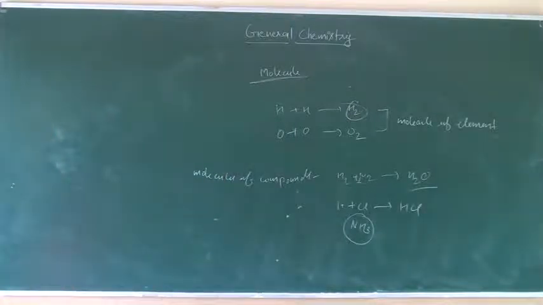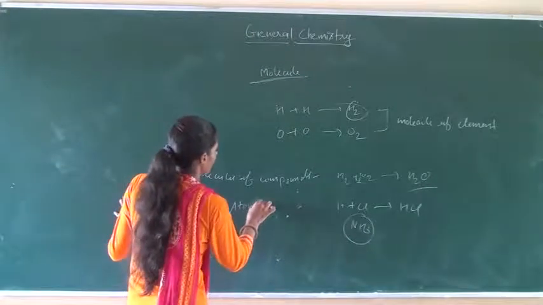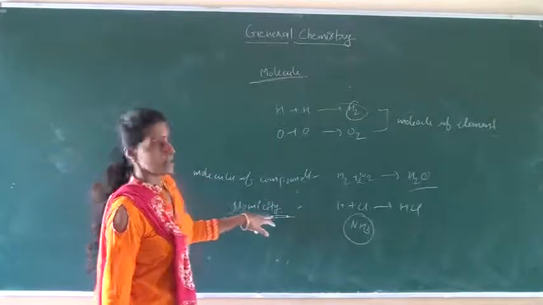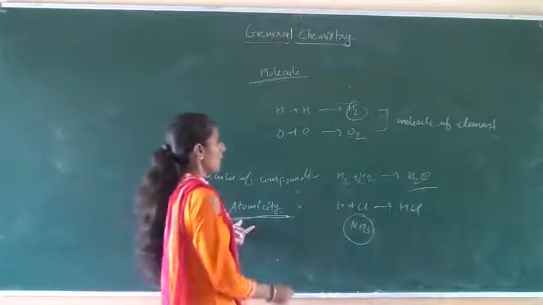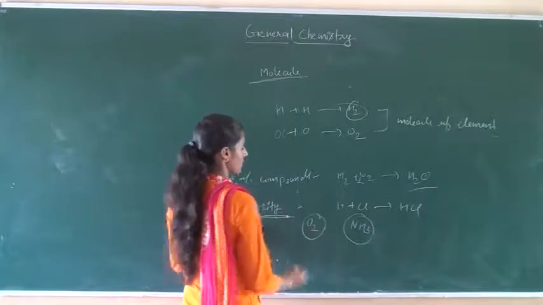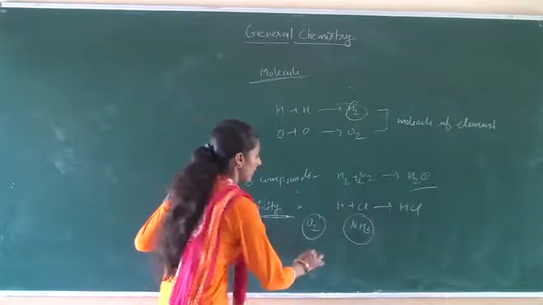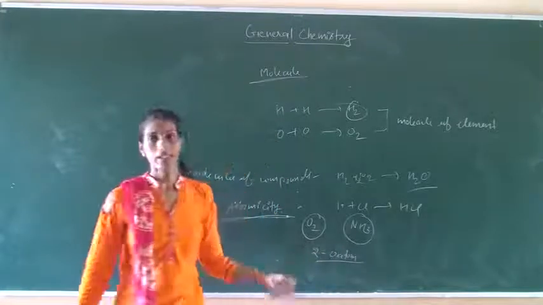After that, we will discuss the atomicity. The number of atoms present in one molecule of an element is called the atomicity of the element. For example, in case of an O2 molecule, there are two oxygen atoms present, so its atomicity is 2.